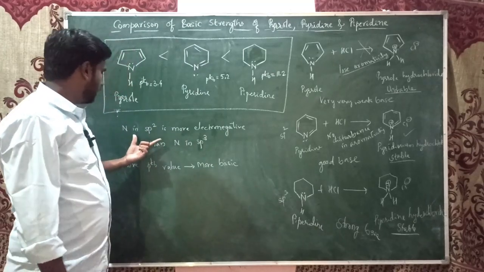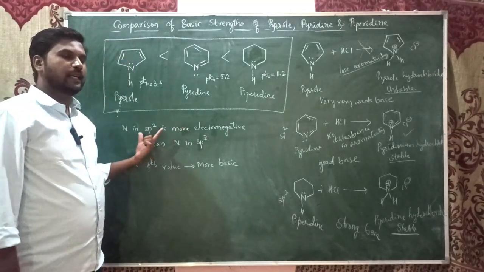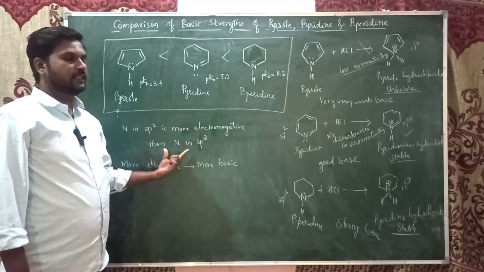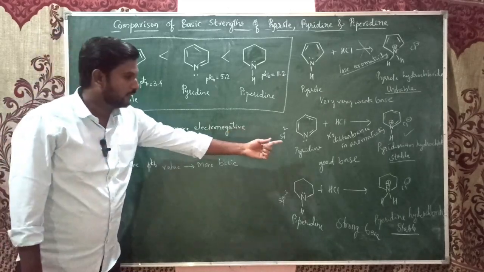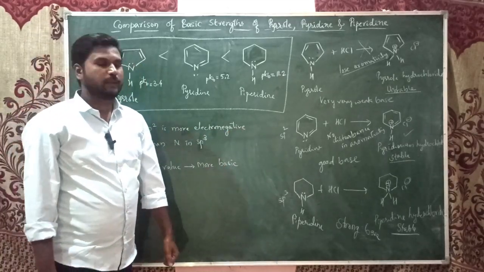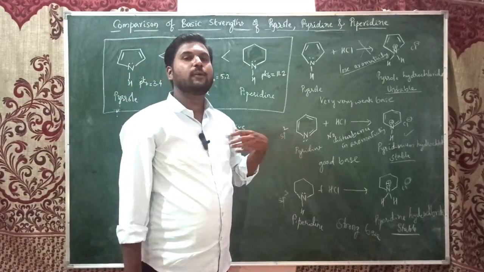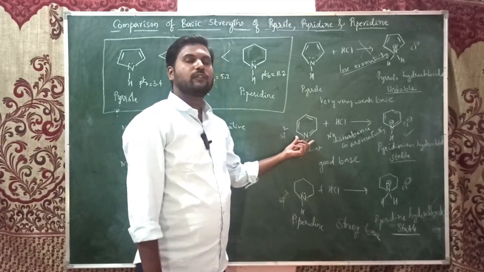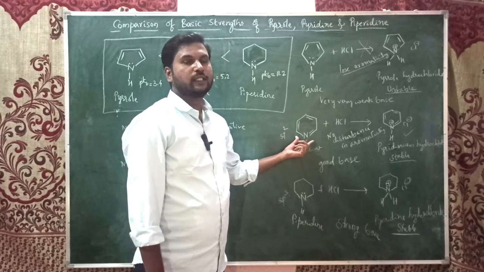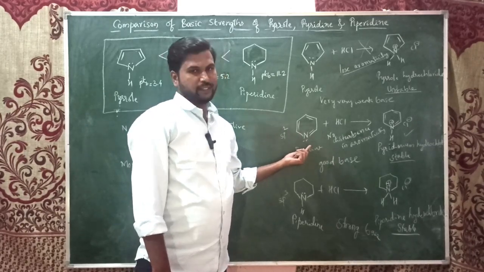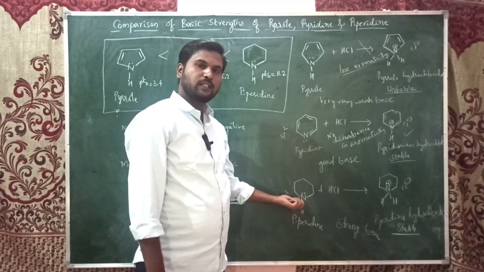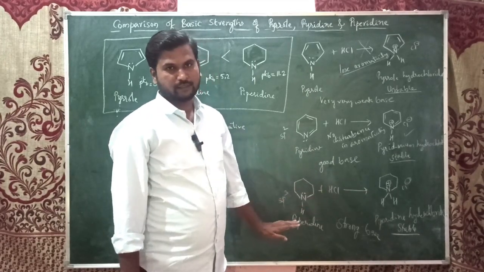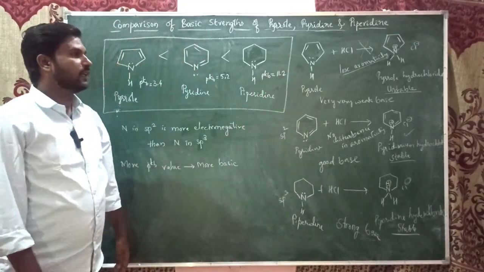We have one rule: any element, especially an electronegative element, in sp2 hybridization is more electronegative than in sp3. So nitrogen is more electronegative in pyridine and less so in piperidine. Electronegativity means they accept electrons, not donate electrons. As the electronegativity of nitrogen in pyridine is more, it is not easier to donate this pair of electrons. But the electronegativity of nitrogen in piperidine is less, which makes it easier to donate that lone pair of electrons. So this is about the electron theory and also Bronsted.